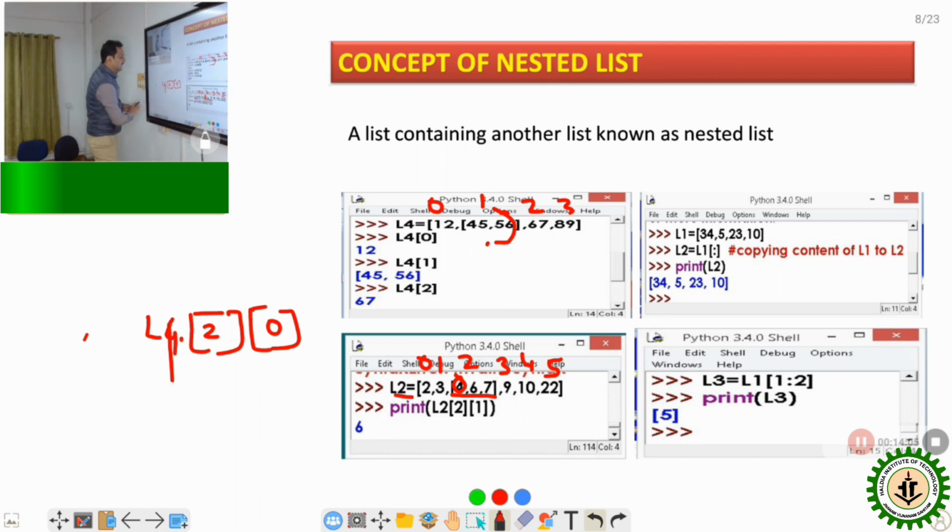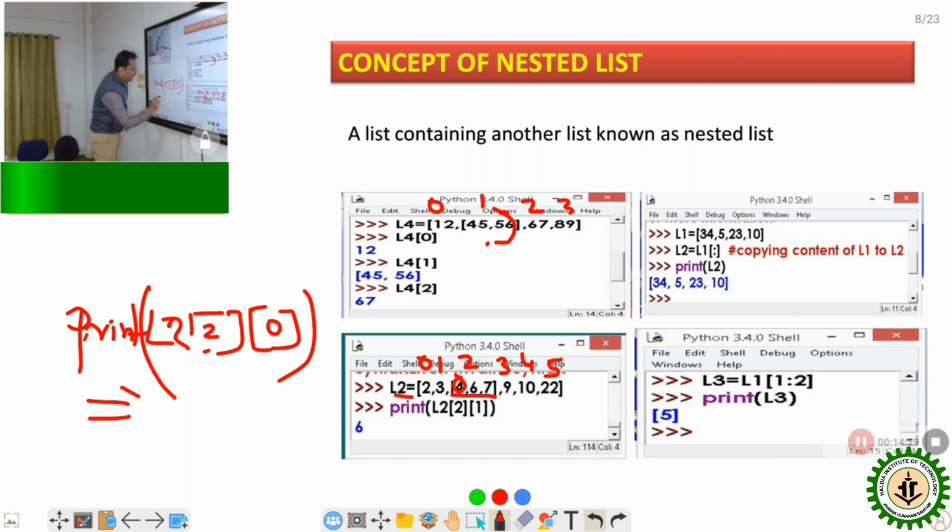So suppose this is L2. L2 is the actual list. Now we want to access the indexing 2. So what is the indexing 2? Indexing 2 is also a list. And within the list, we access the indexing 0. So if I print this one, what will be the output? The output will be 4. So this is very important: how to access the nested list.